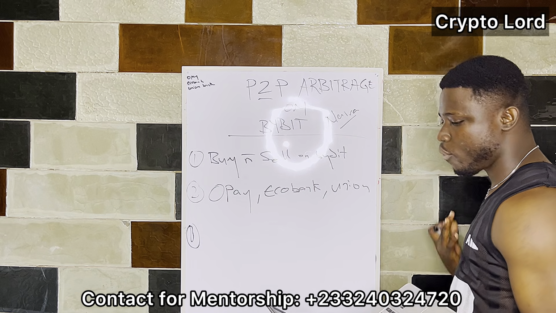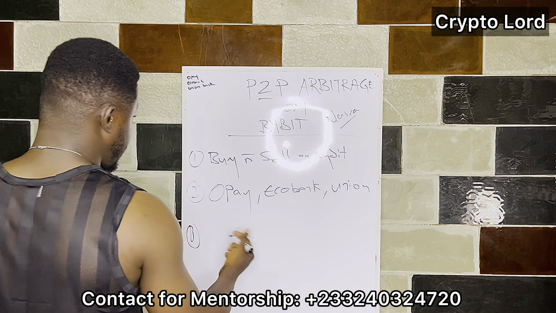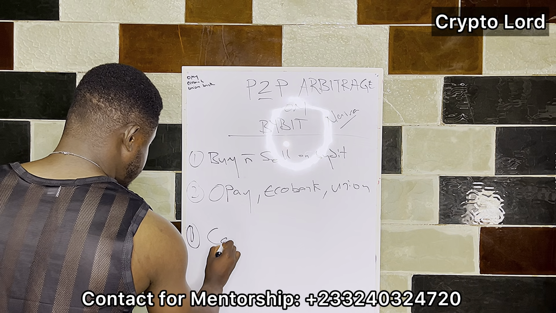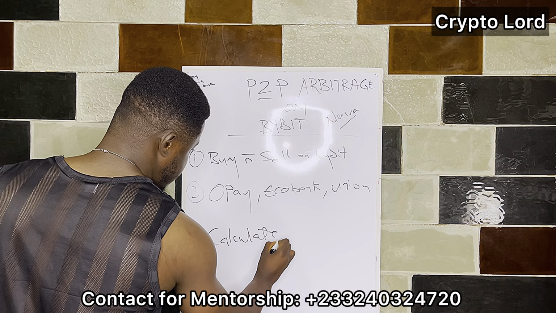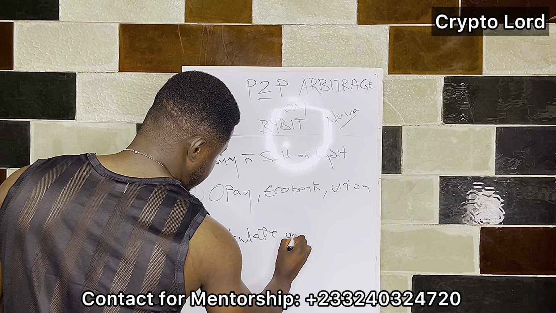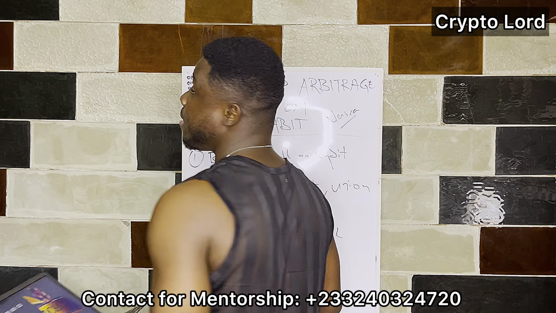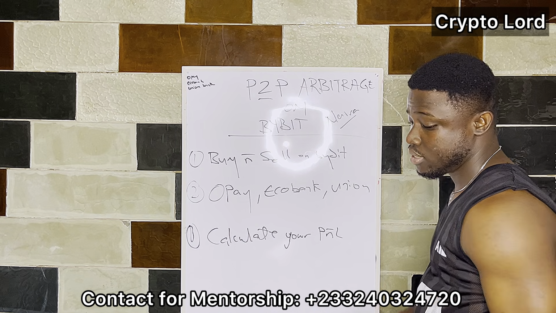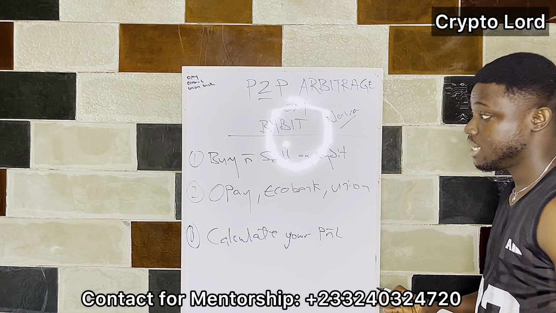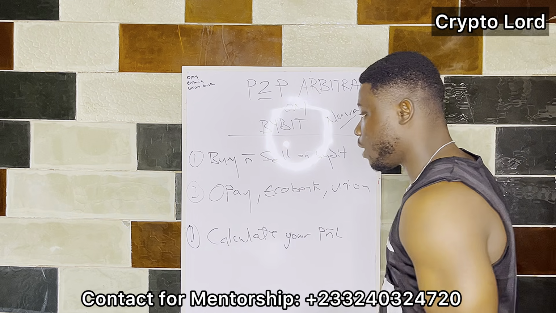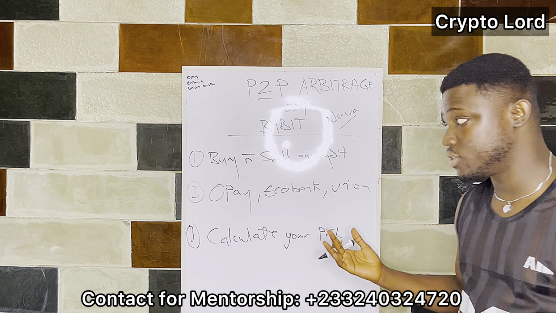You have to know how to calculate all these things before you can initiate a trade. I hope I'm making sense right now, right?